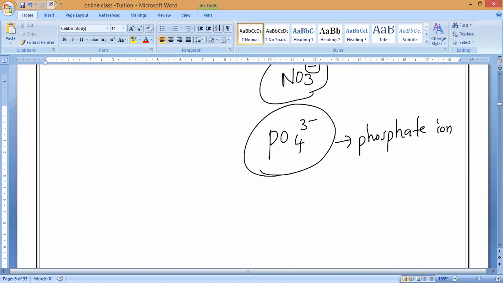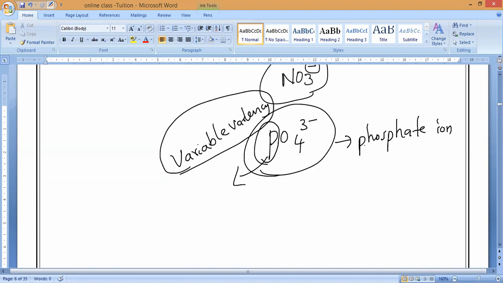Understanding? So here, sir, how does 3 minus mean phosphate is a variable valency? That is the reason it is having this 3 minus. So it is a polyatomic ion. So phosphate, what is the valency? 3 minus. Nitrate, minus 1.